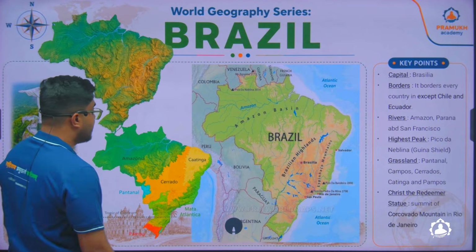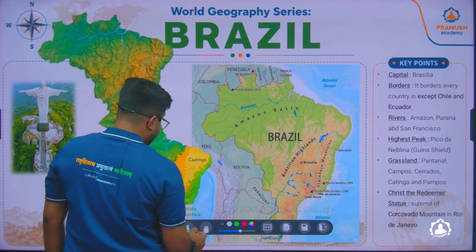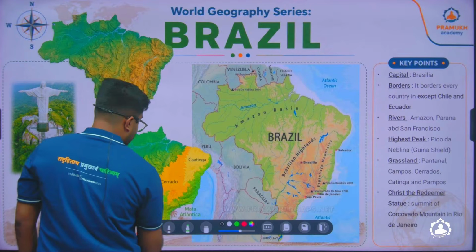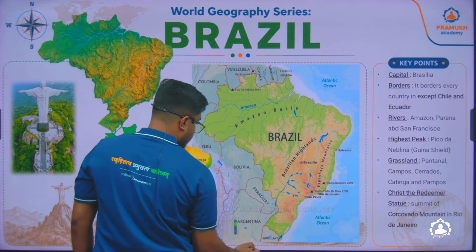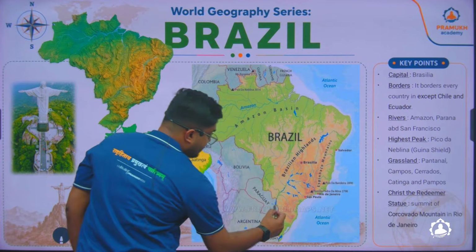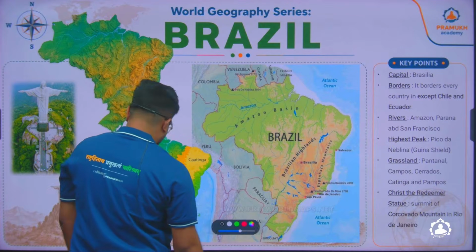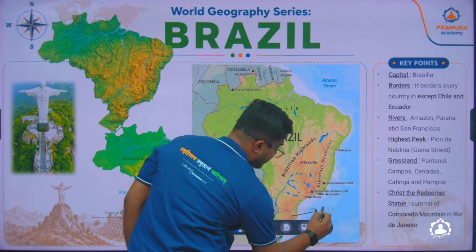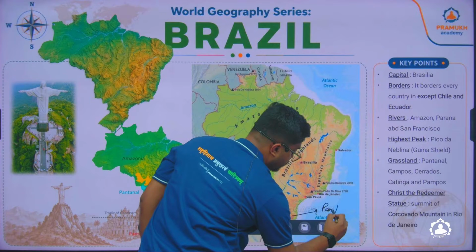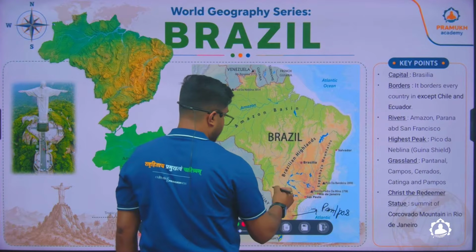Now if we talk about the grasslands of Brazil, in this lower part of Brazil, you will find the grassland Pampas, which is also shared with Uruguay.